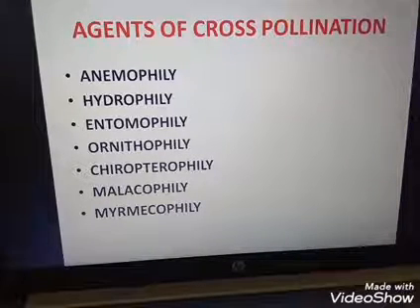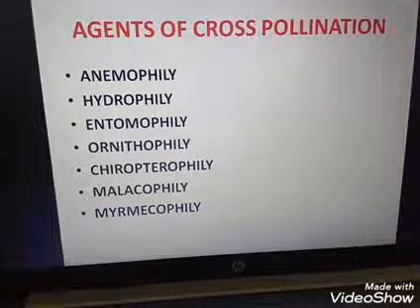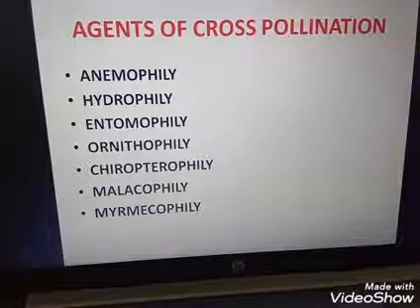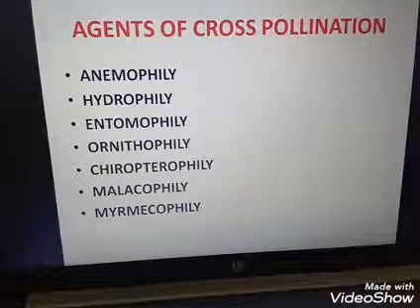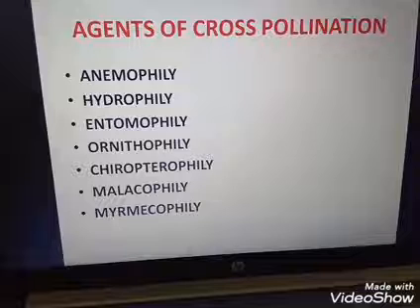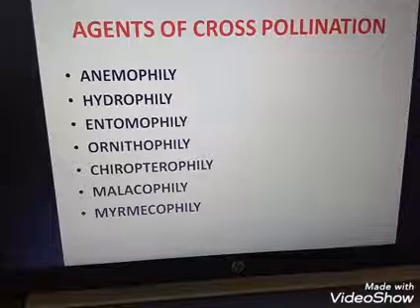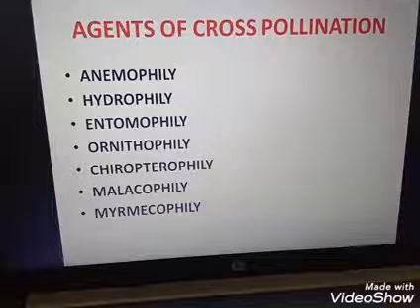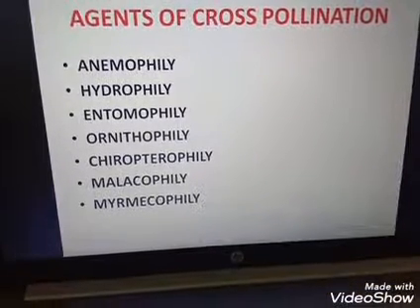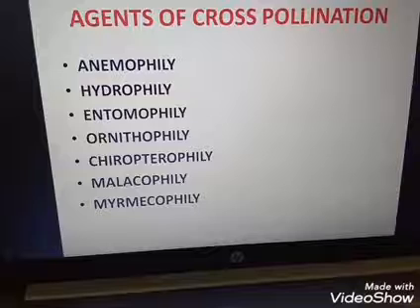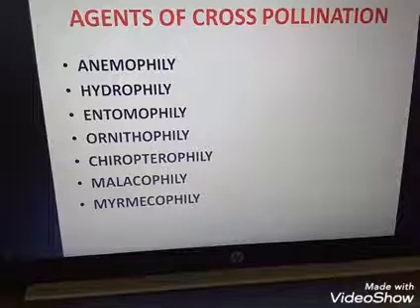So what is ornithophily? Ornithophily means pollination takes place with the help of birds. Examples are hummingbirds and sunbirds. These birds visit flowers to feed on nectar and to catch insects. Bird pollinated flowers are usually large and have tough floral parts to withstand an onslaught of the birds. These flowers are often brightly colored and pollens are sticky, so these pollens are attached to the beaks and the feathers of the birds.